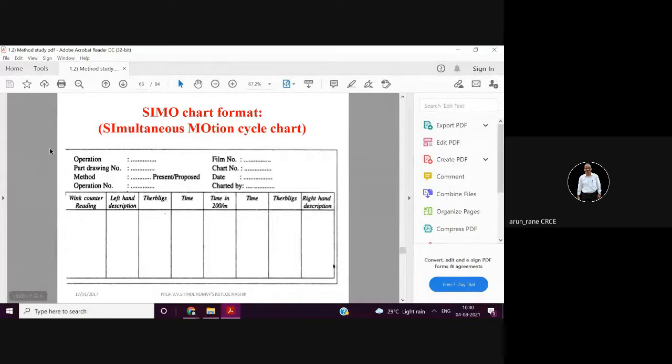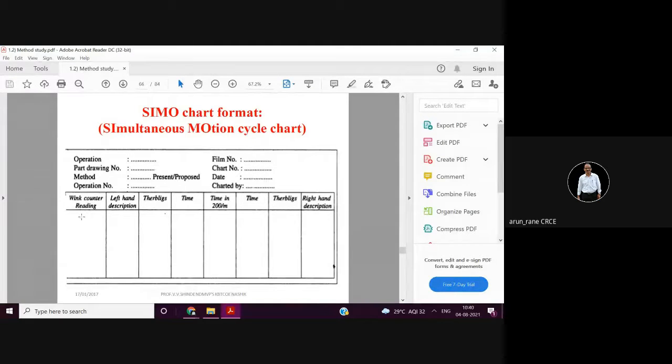So this is a proper chart which has been devised or prepared by Gilbert. You have to write here all these details, that is method, present, proposed, operation number, etc., etc.